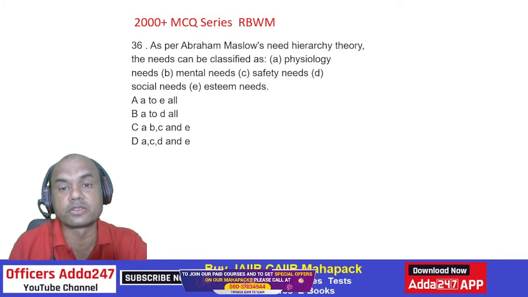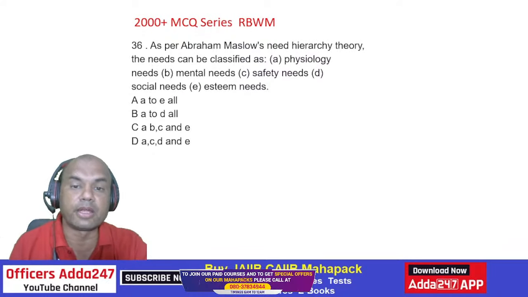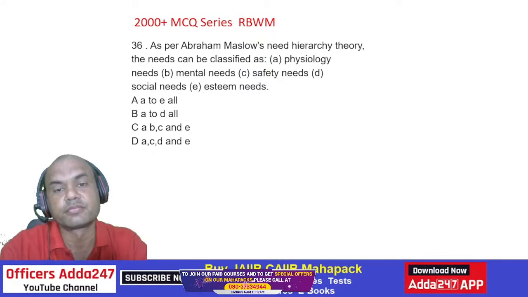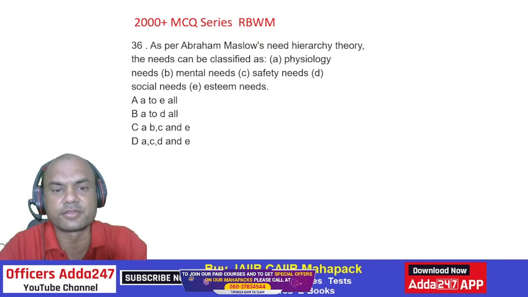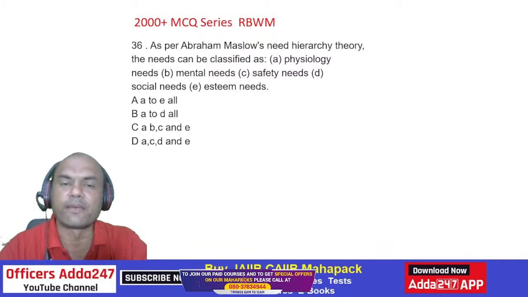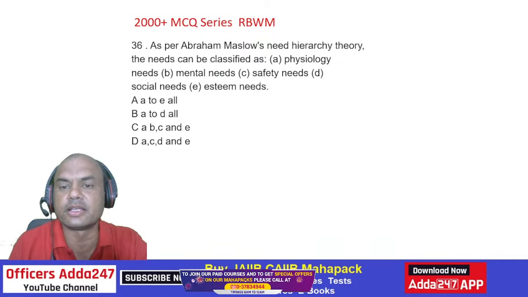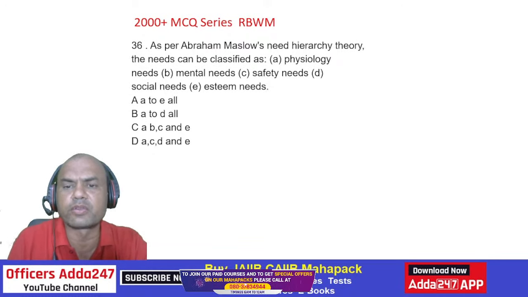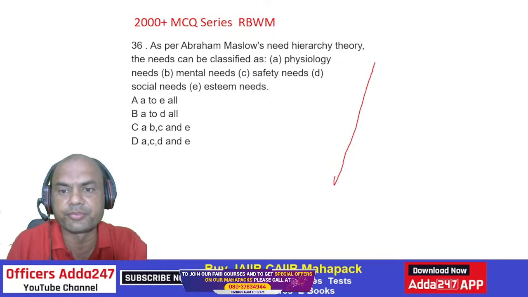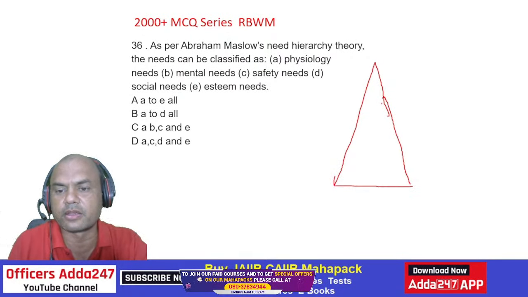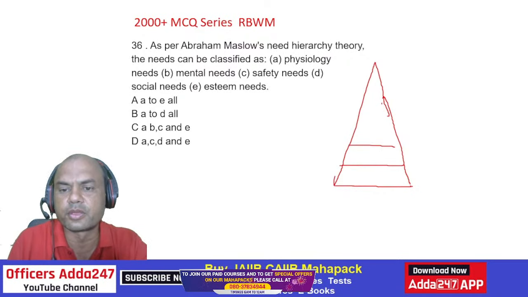As per Abraham Maslow's need hierarchy, needs can be classified as physiology, mental, safety, social, and esteem. Now this is something tricky, isn't it? Okay, give me the Maslow's hierarchy, everyone. Let's start with the Maslow's hierarchy. What was that? Do you remember this? Triangle. This is a triangle, right? This triangle is Maslow's hierarchy. Lowest level is what? Let's divide it into 5 levels. 1, 2, 3, 4, and 5.